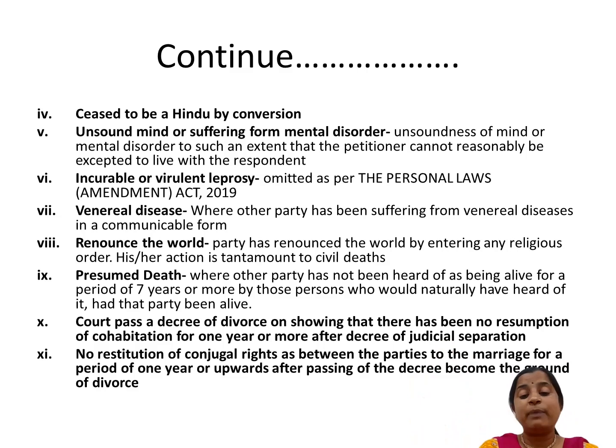So next is, the court passes a decree of divorce on showing that there has been no resumption of cohabitation for 1 year or more after the decree of judicial separation, that is section 10. 1 साल हो गया है, आपने जुडिशियल सेपरेशन की डिग्री को 1 साल हो गया है, और कोई भी इंस्टीट्यूशन ऑफ मैरिज को सेव करने का जो ऑब्जेक्ट है कोर्ट का, that was actually failed, right? That was actually failed. So what then? The decree of section 10 becomes a ground of divorce under section 13, in point number 10. And then point number 11, it's all about section 9.